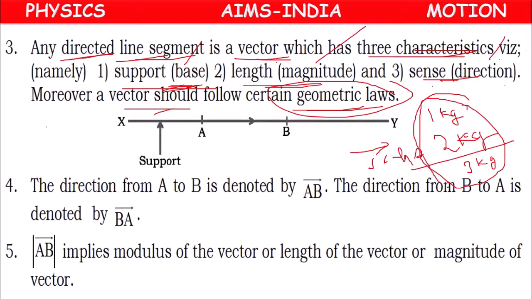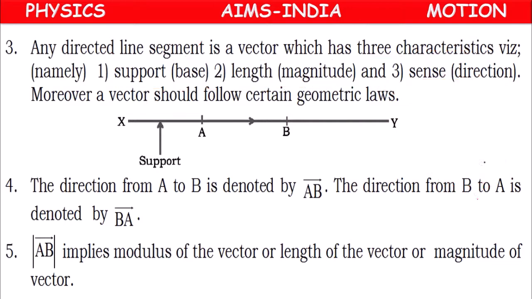We can add normally, like normal numbers. But for adding vectors, not algebraic laws, we have to follow some geometric laws. So if geometric laws are applicable, then only it is called a vector.